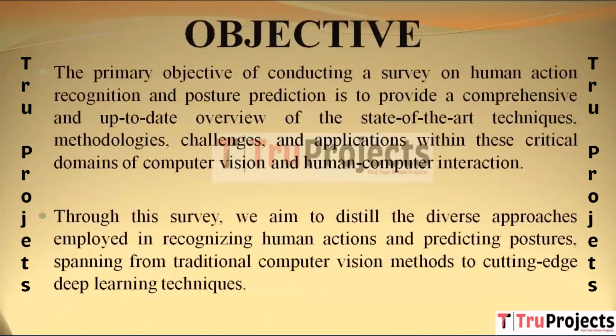So now coming to the objective part. The objective of this project is to present an extensive and current summary of the latest techniques, methodologies, challenges, and applications in these crucial areas of computer vision and human-computer interaction. This survey strives to capture the broad spectrum of approaches utilized for recognizing human actions and forecasting postures, encompassing traditional computer vision methods as well as state-of-the-art deep learning techniques.